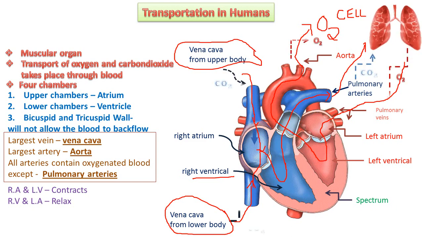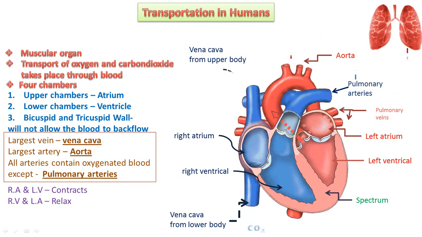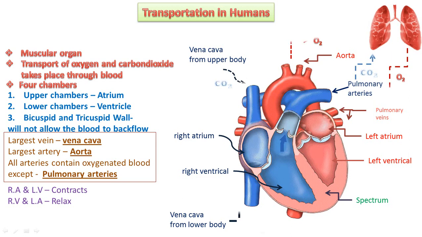Then from the pulmonary arteries, it goes to the lungs, and from the lungs, it is passed to the pulmonary veins, and from the pulmonary veins, the blood is pumped back to the heart, okay, and it is passed to the left atrium, left ventricle, then to the aorta, then all parts of the body. So this is the main function the heart will do.